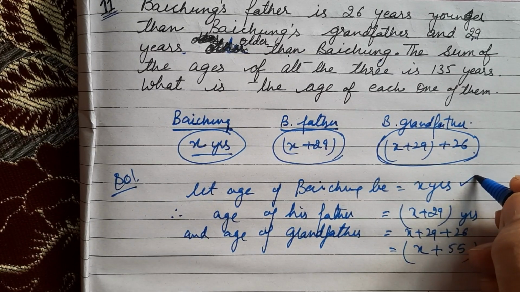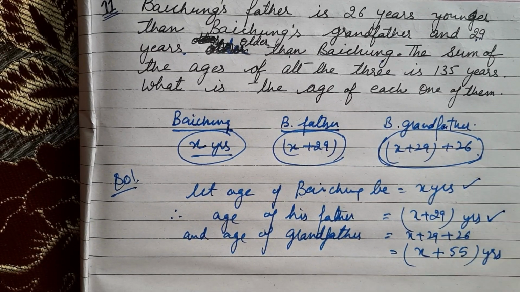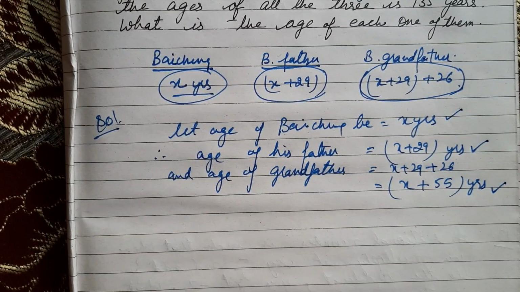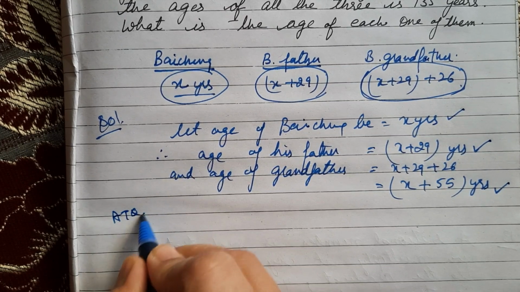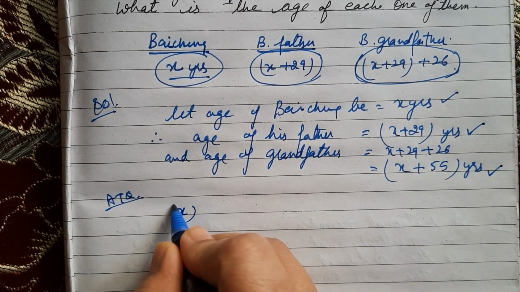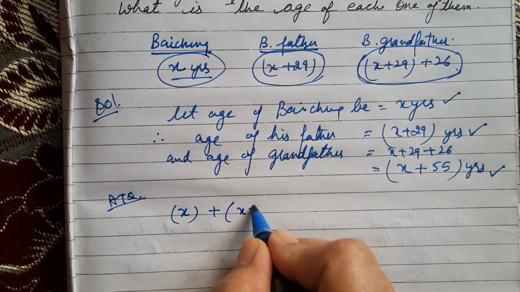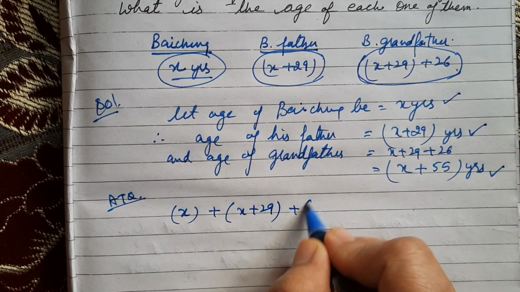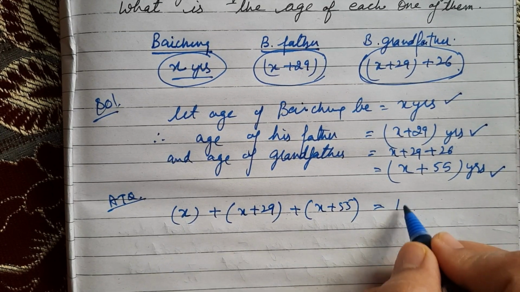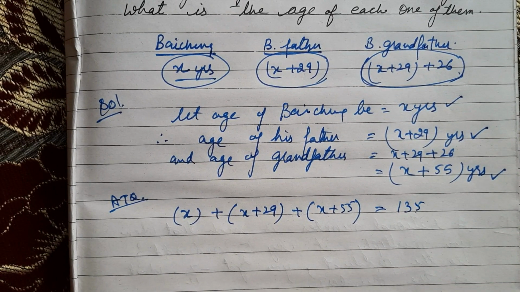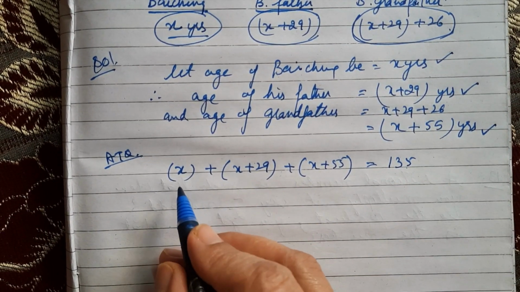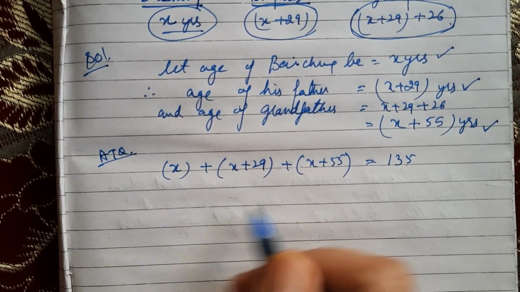So this is the age of Bacheng, this is the age of Bacheng's father, and this is the age of Bacheng's grandfather. Now according to the question, the sum of the ages of all the three, Bacheng's age, father's age and grandfather's age, is 135 years. So we will find from here the value of x.